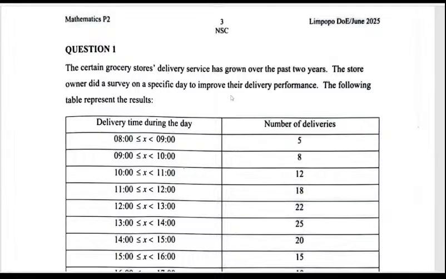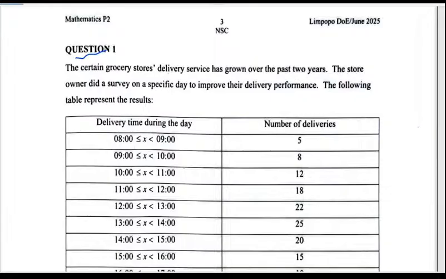Then question 1, which is statistics. Some provinces are not including statistics within their scope for their own reasons, but in Limpopo, we had statistics there. Of course, it is just the grade 11 and grade 10 statistics, not necessarily the grade 12 statistics. With the first question, they're telling us that a certain grocery store's delivery service has grown over the past 2 years. The store owner did a survey on a specific day to improve their delivery performance, and the following table represents this.